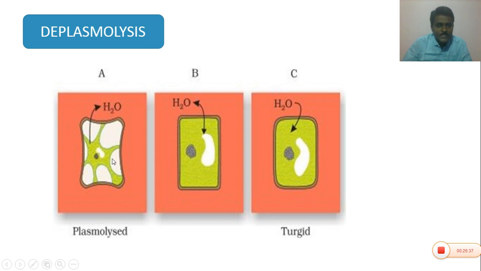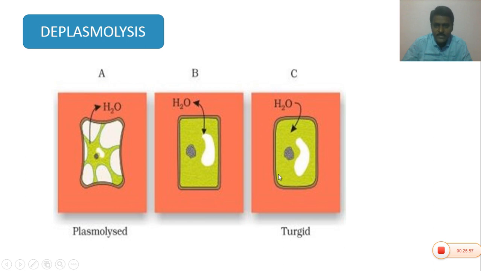When this plasmolysed cell is placed in a low concentrated solution or low concentrated beaker, the water generally enters into the cell, hence the cell becomes normal. So that is deplasmolysis.